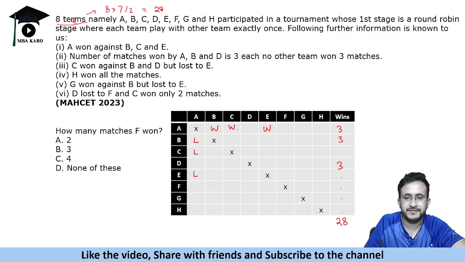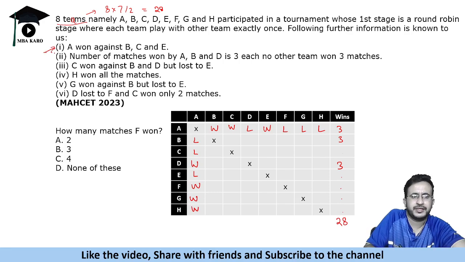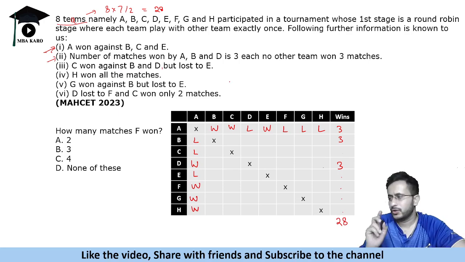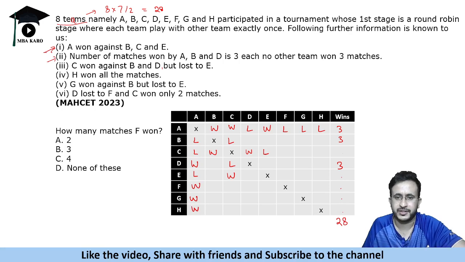So A has 3 wins, which we have already filled. So A will lose to D, F, G, H, right? अब D, F, G, H का क्या हो जाएगा, यहाँ पे win हो जाएगा against A. Okay. ये दो हमने यूज कर लिए. Next says C won against B and D, but lost to E. So C will win against B and D and lose against E. Now C won against B, so B will lose to C. D will also lose to C, and E will win against C. Okay, that is what is given to us.